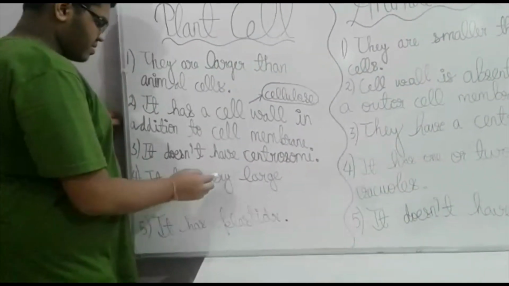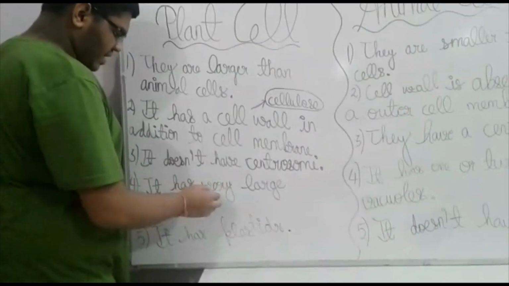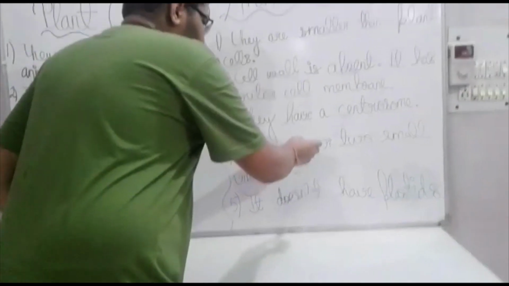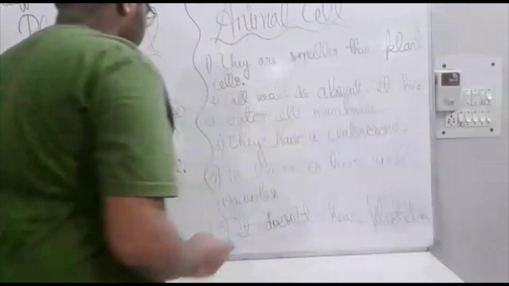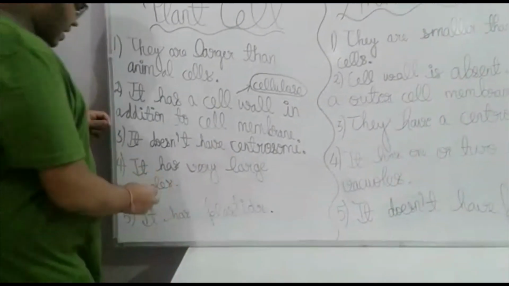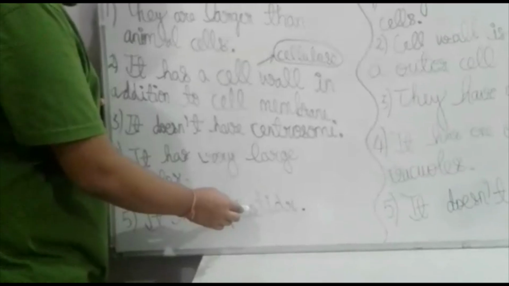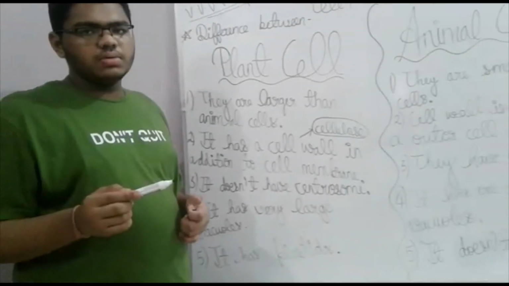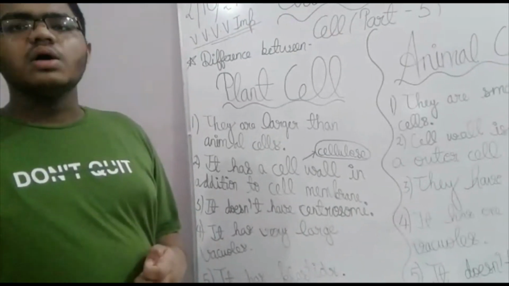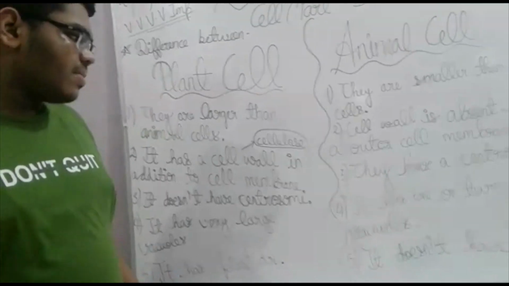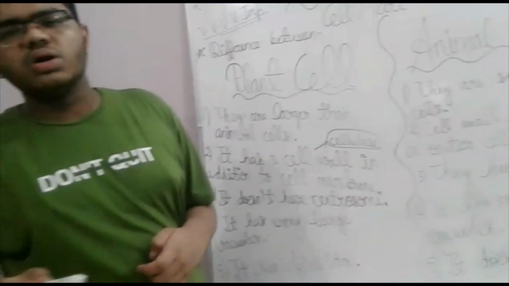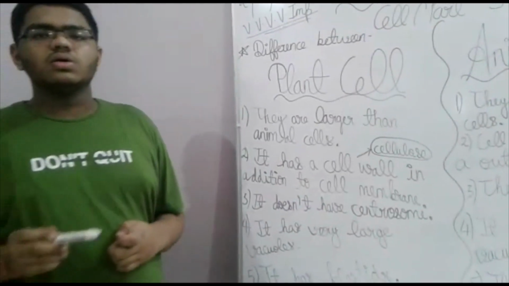In plant cells, the vacuoles are very large. In animal cells, there are one or two small vacuoles. Plant cells have plastids, which give the green pigment chlorophyll, present in the chloroplast. Animal cells do not have plastids, and so they do not have the green pigment chlorophyll.